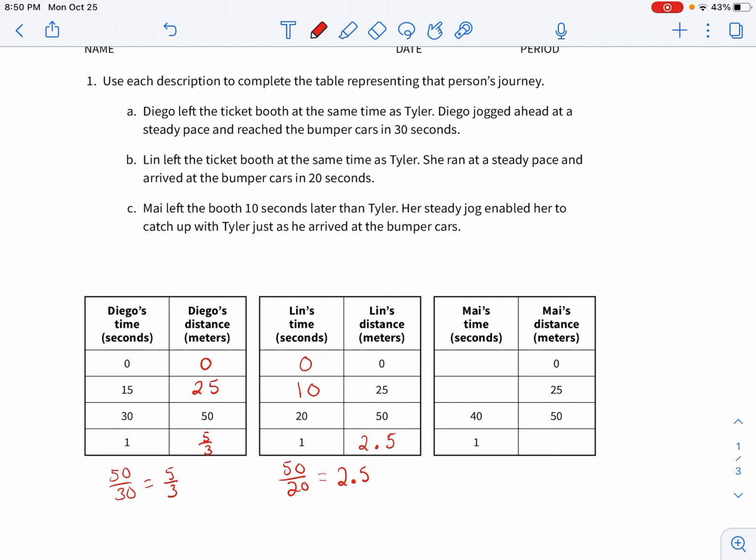Okay, last one. So this is Maya, now remember she started 10 seconds late. So Maya's time in this first one is going to be at 10 seconds. She's at 0. Okay. So now from 25 to 50, half of that was, or this is half of 50 is 25, so half of 40 would be 20.